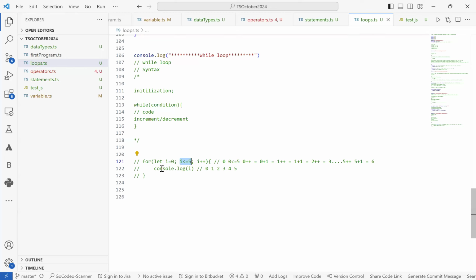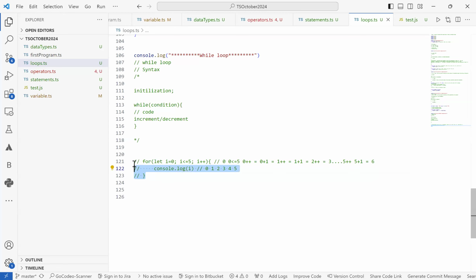Then the question is, if we have a for loop which is similar to a while loop, then why do we use while loop, or why do we use for loop? As we discussed yesterday, whenever we know how many iterations we have to make, that means we have a fixed number of iterations the loop has to go through, at that point we can use a for loop. That means we know that here we have to go through six times, which is 0 to 5. So it will keep on executing six times.